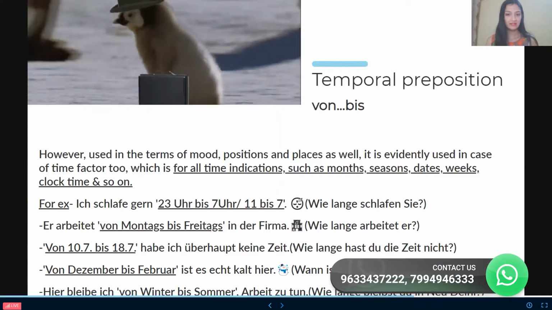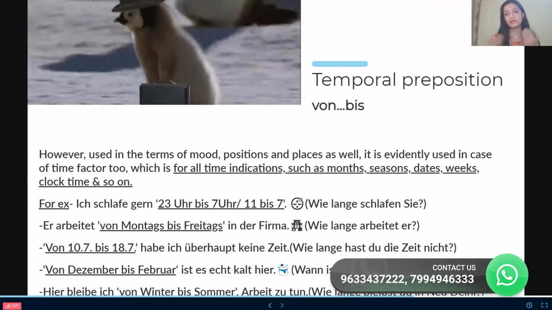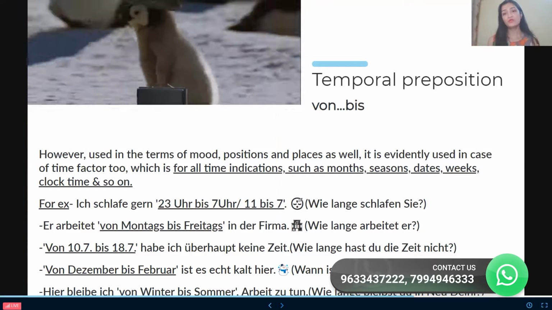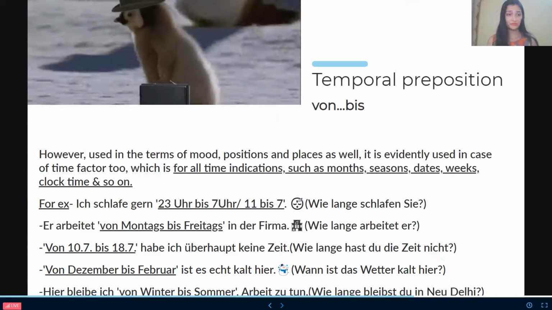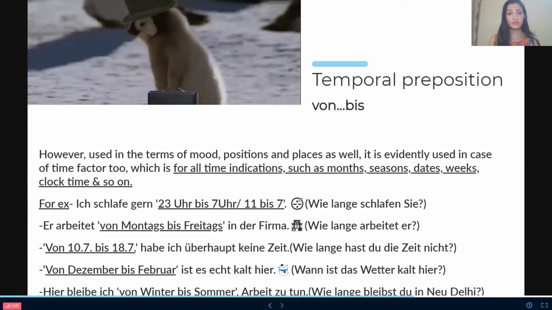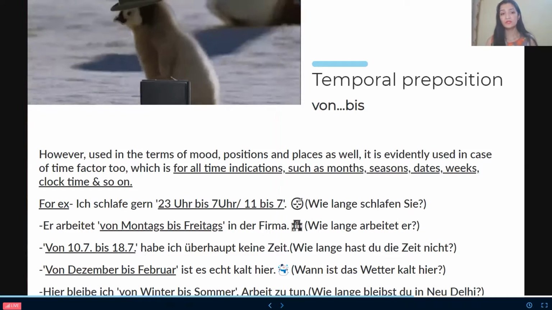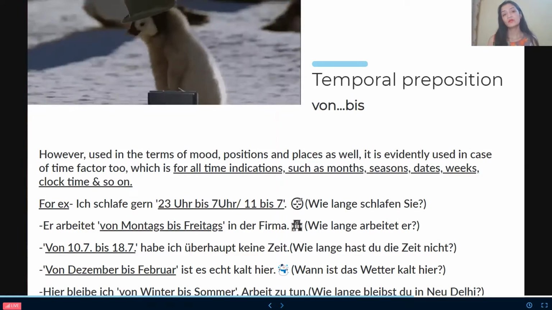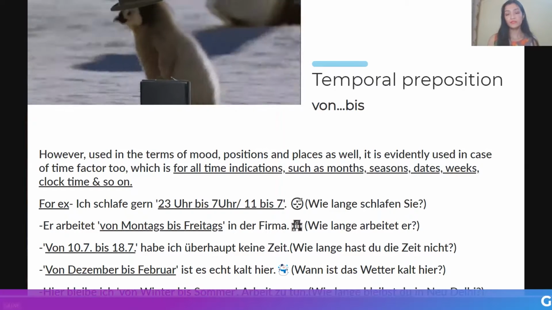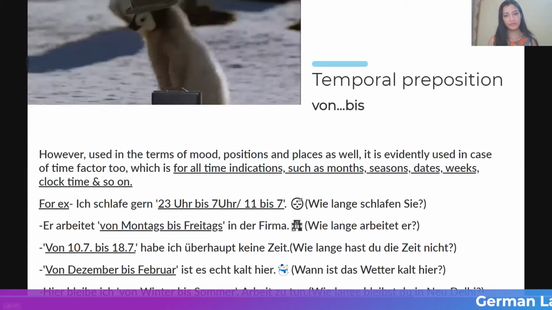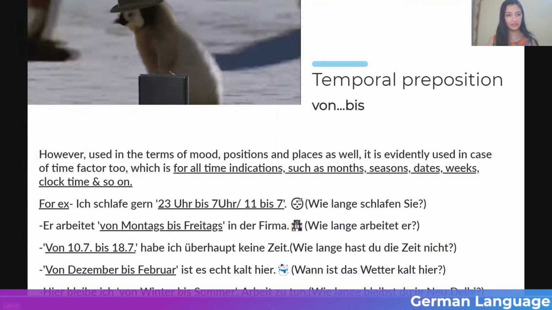For example, now the second one, wie lange arbeitet er? How long does he work? So, er arbeitet von Montags bis Freitags in der Firma. He works from Mondays to Fridays in the company, in the firm, anything like that.